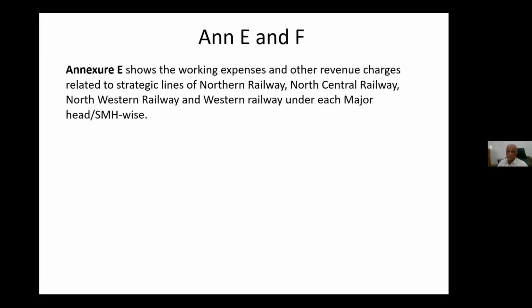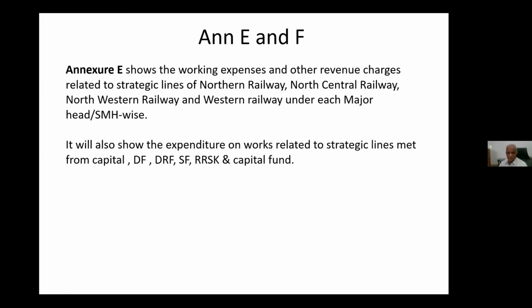Then Annexure E. Annexure E shows the working expenses and other revenue charges related to the strategic lines. So strategic lines: Northern Railway, North Central Railway, Northwestern Railway, Western Railway. Under each major head and sub-major head wise, this expenditure will be given relating to the strategic lines. It will show the expenditure on works relating to the strategic lines met from capital, DF, DRF, that is railway funds, RRSK, and capital fund.